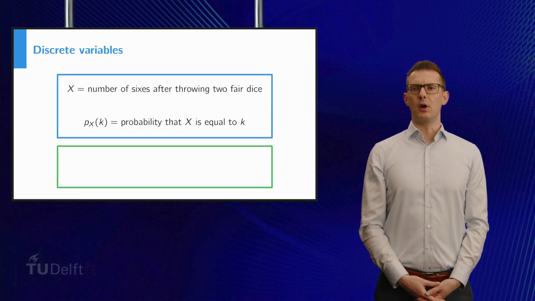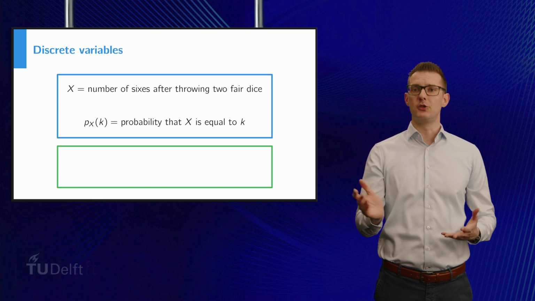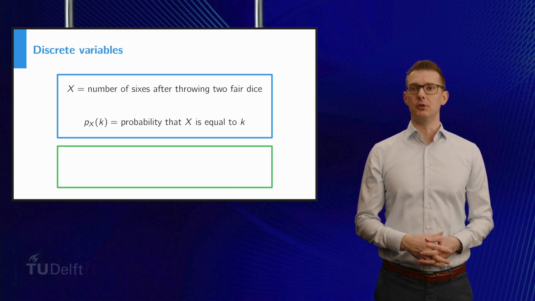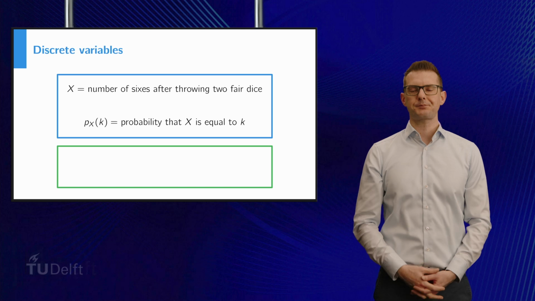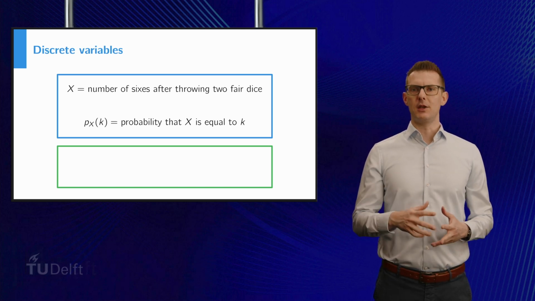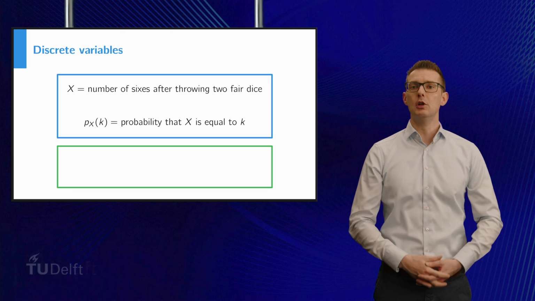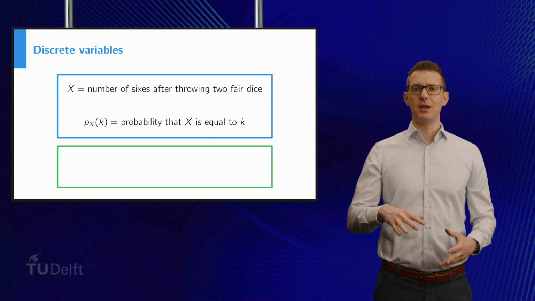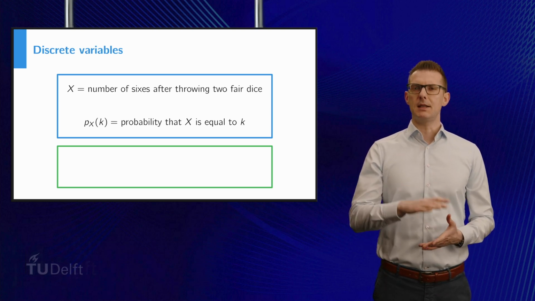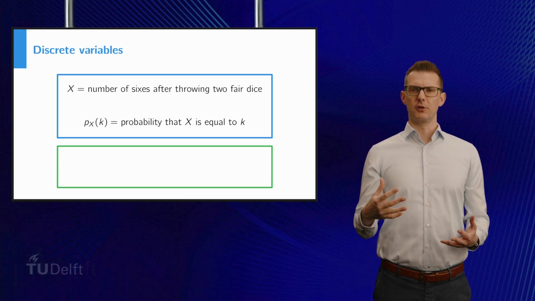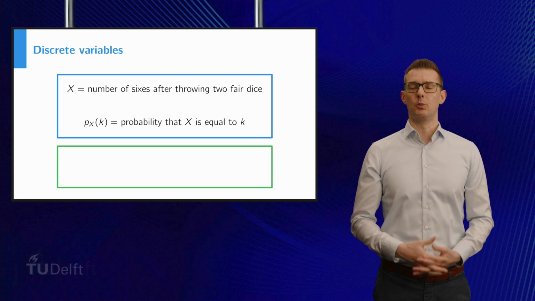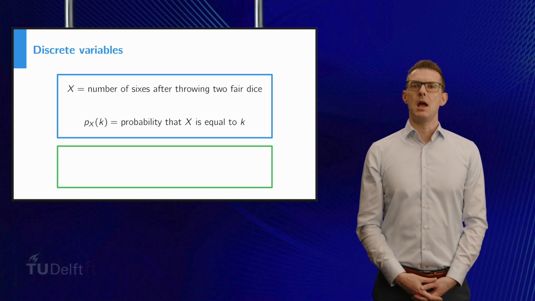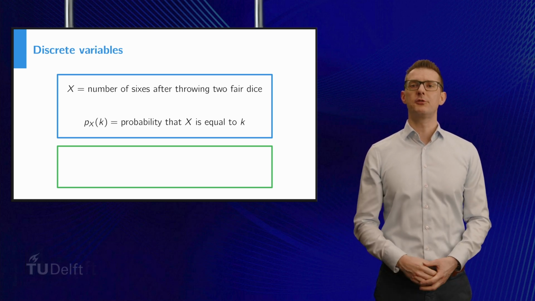Now let's say that the variable we are interested in is the number of sixes we throw with two fair dice. This means that our variable X can only take on three values: 0, 1 or 2. Now usually we denote a random variable with a capital letter. In this example we will use the capital letter X. The function p_X will assign to each value k the probability that X takes on the value k. So for example, p_X of 2 is in this case the probability that we end up with two sixes after we roll two dice. The function p_X is also called the probability mass function of X.